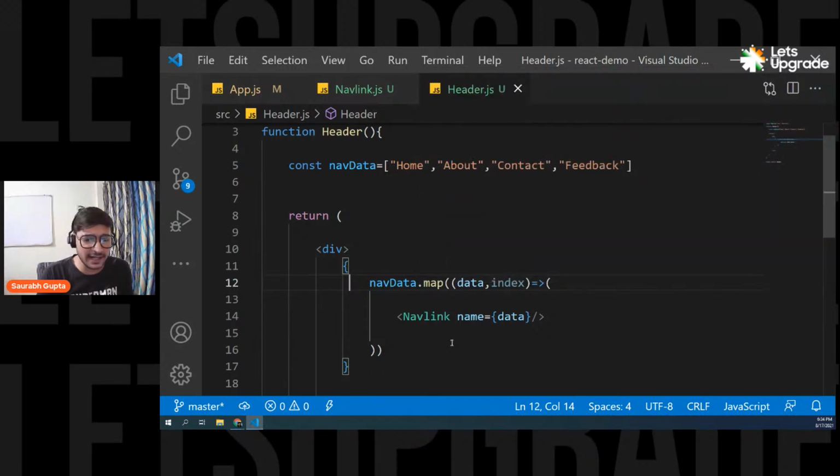Everyone, index, what is index doing in the function? The map function has an index parameter. Index will simply give you the index of the element. If you need it, you can use it. If you don't need it, leave it. Not a problem at all. Is that clear, Dipen? Index is a parameter that is always there with the map function. If you don't want it, you can remove it. It simply gives you the index of the current element.